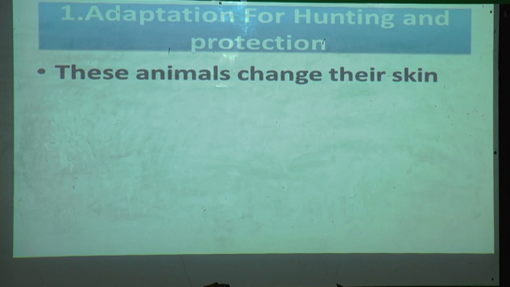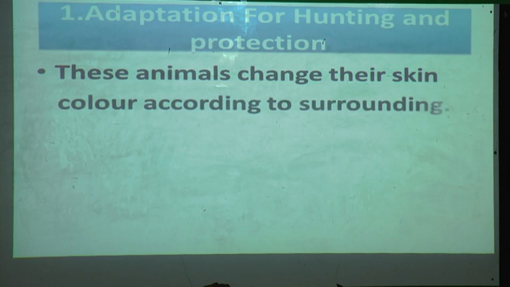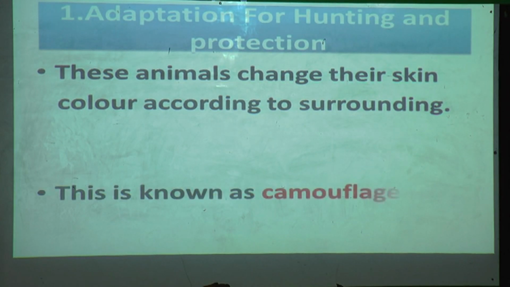These animals change their skin color according to the surroundings. Just now I have told you they change themselves according to the surroundings, which means they are changing their skin color. This is known as camouflage. Once again, this is known as camouflage. When animals change their skin color according to the surroundings, it is called camouflage.